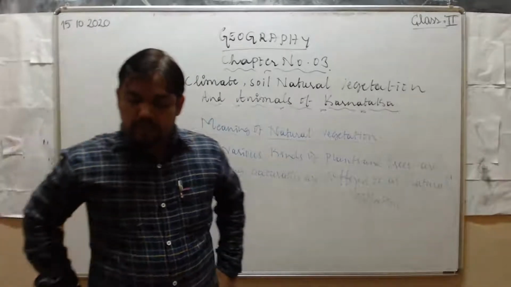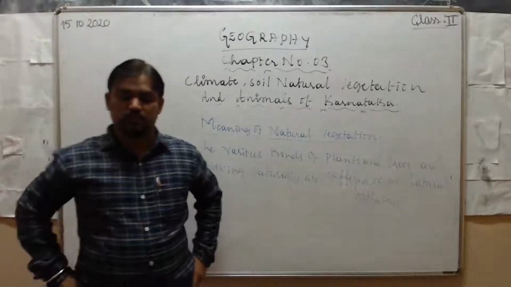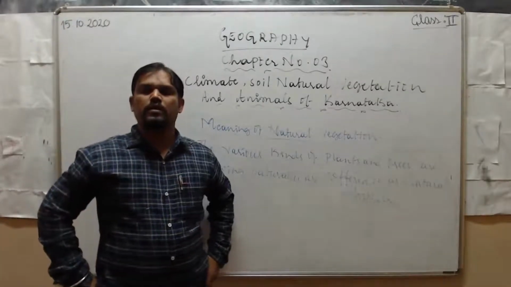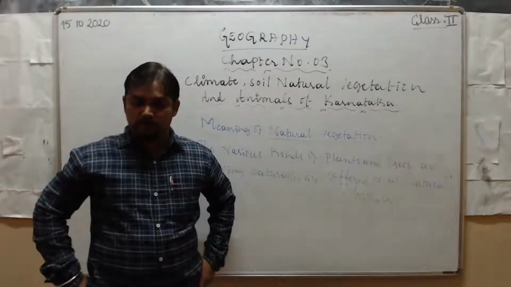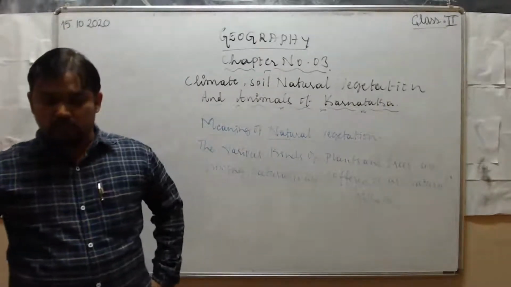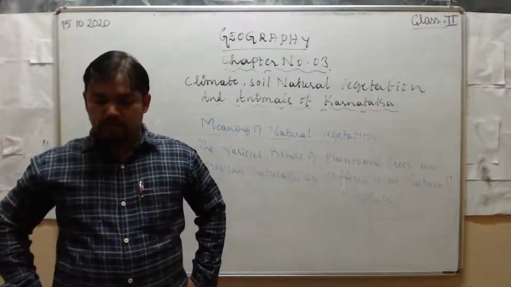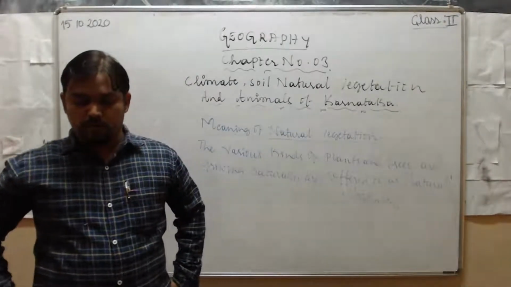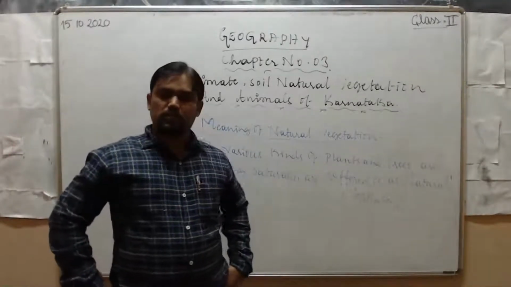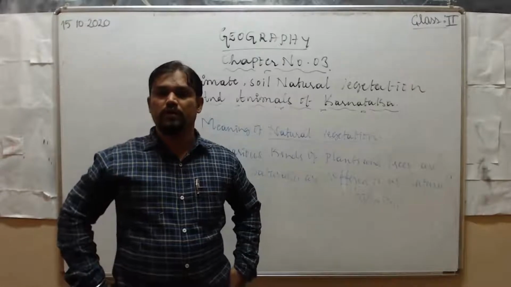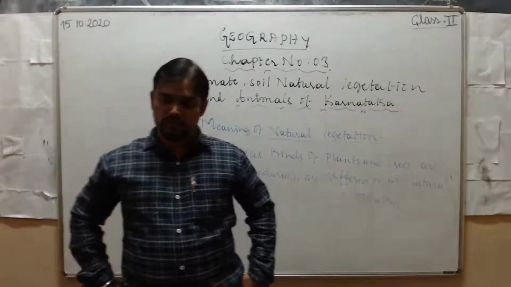And next, Karnataka has a rich diversity of plant species. We have different varieties of trees and plants. The plant species play an important role in preserving the ecological balance. Why are these plants and trees very important? Because in order to maintain the ecological balance, we need these plants and trees.